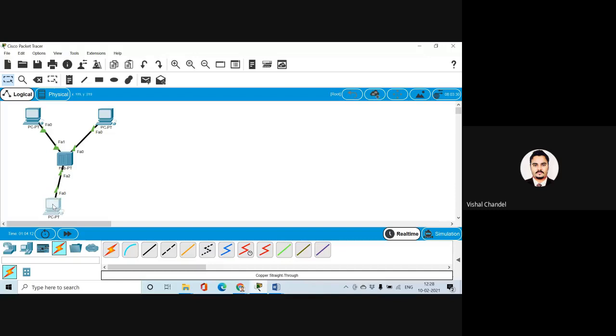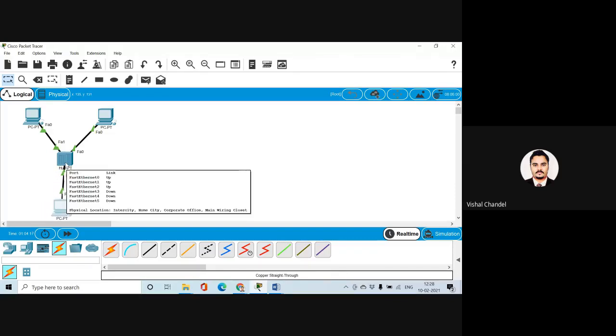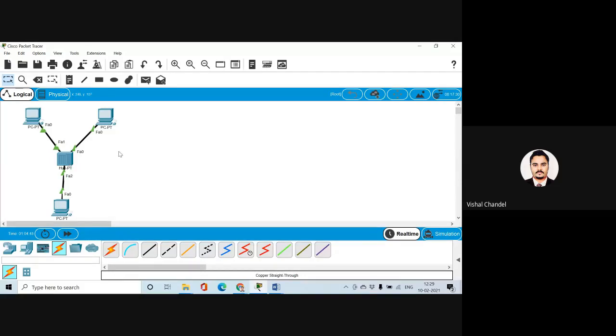So all of you should be very comfortable with the port. If I click on this, there were 5 ports. I have used these 3 ports to connect these 3 PCs. Now when I want to configure a new device, you can check, it shows 6 ports were there. So 3 ports are in an up state and 3 ports still remain. Is it clear how I have created my first local area network and what is the use of the switch?